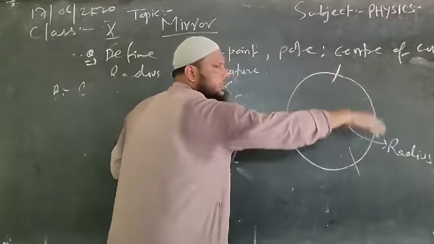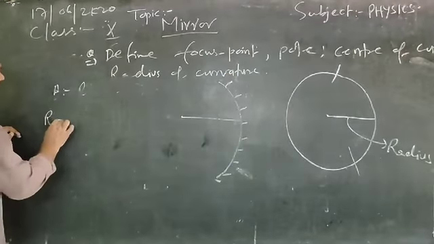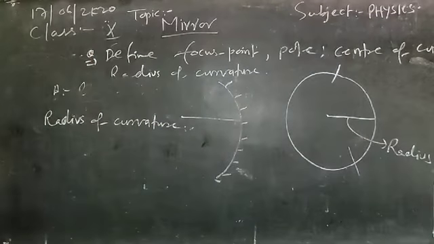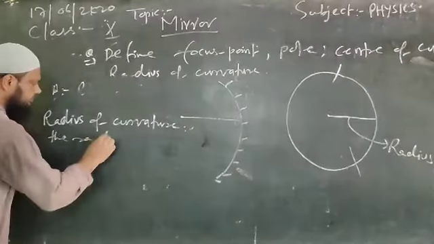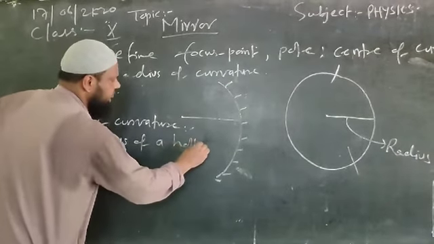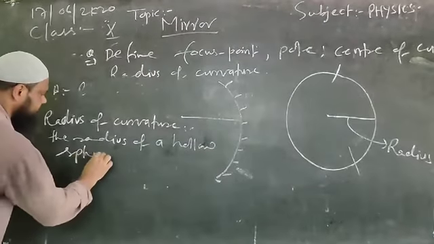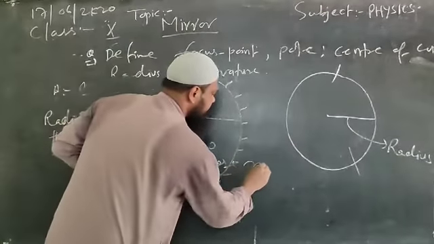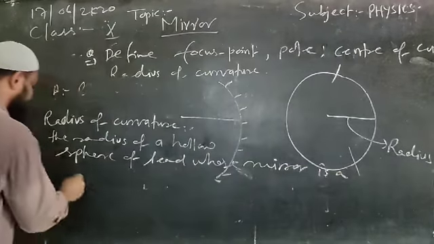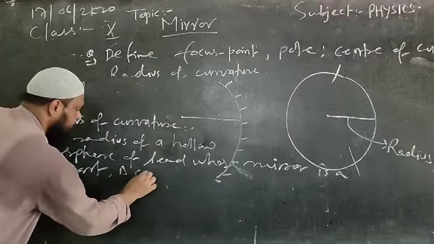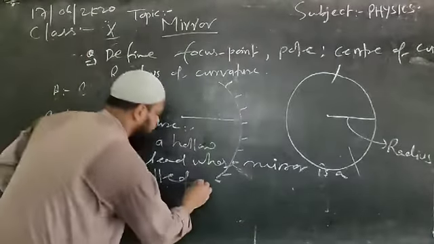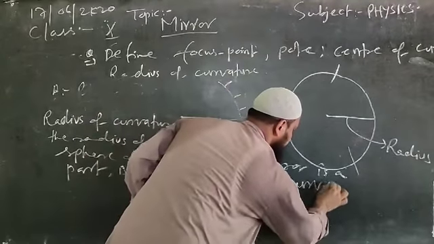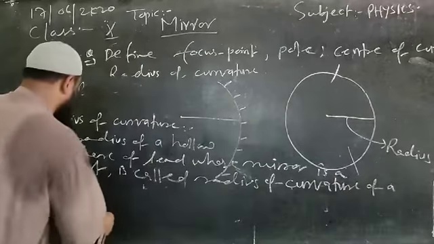Why? Because this is a curve of this hollow sphere. So simply we can define the term radius of curvature like this: the radius of a hollow sphere of lead whose mirror is a part is called the radius of curvature of a spherical mirror.